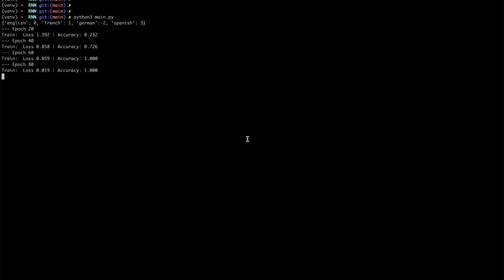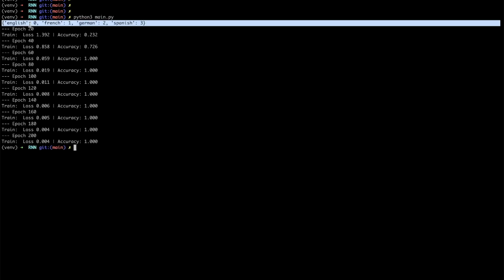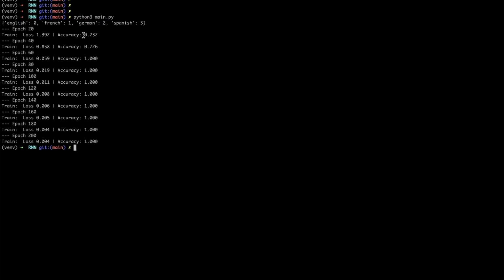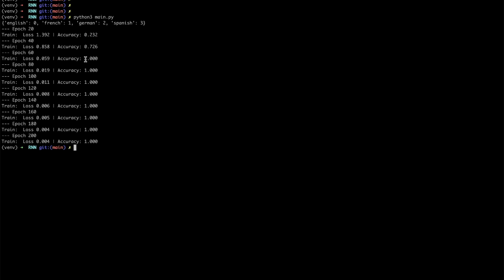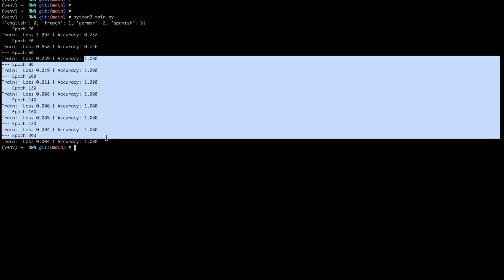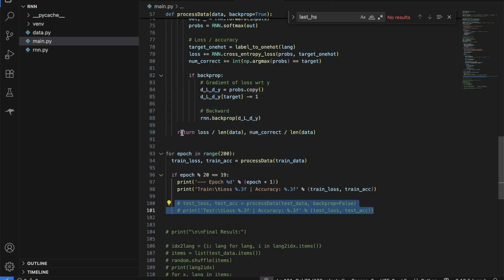And let me run the script. As you can see, these are the indexes for different languages. Initially the accuracy was really low, right? In the first epoch, after 20 epochs, it started increasing, and at a later point it is perfectly accurate. So after we train our neural network, let's see how the prediction goes.